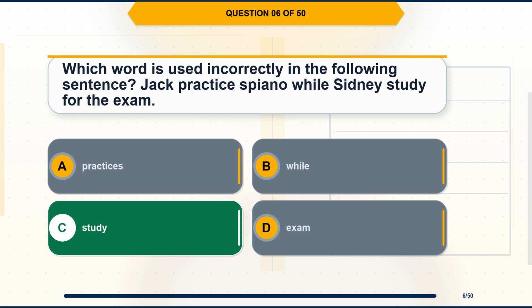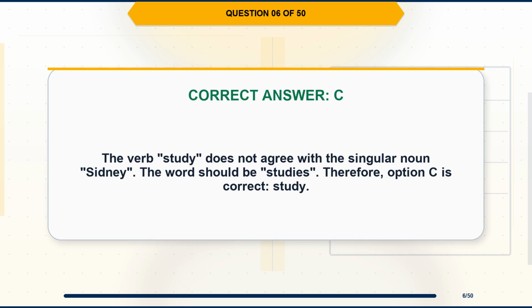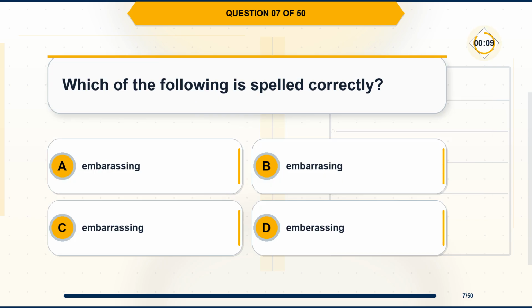The correct answer is option C. Study. Explanation. The verb study does not agree with the singular noun Sydney. The word should be studies. Therefore, option C is correct. Study.